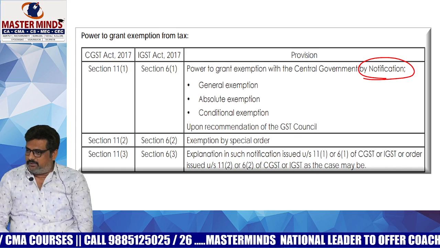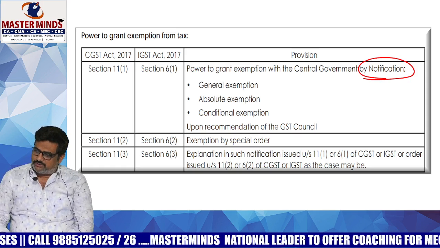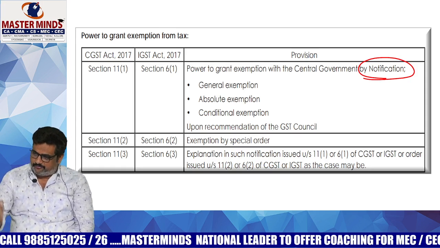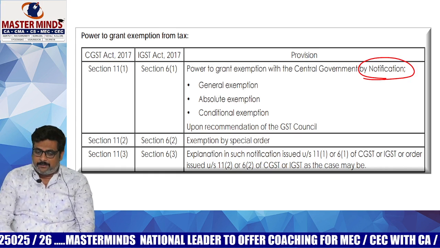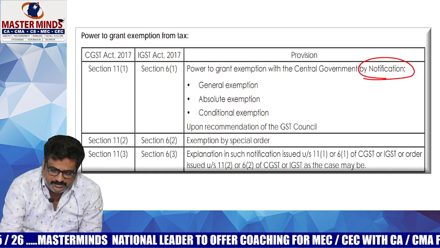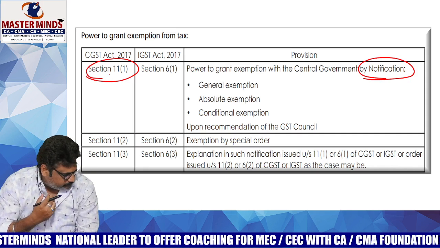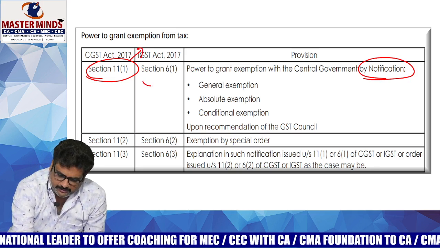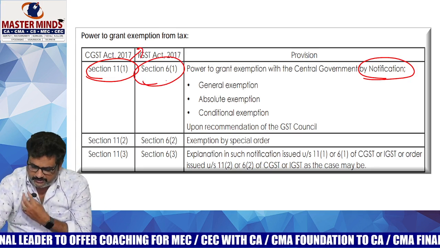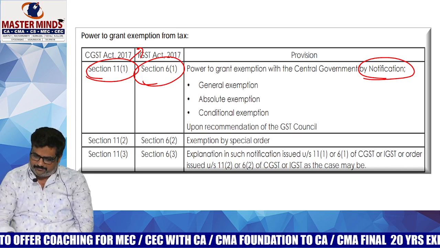So what is meant by the word notification? It is a delegated authority by the legislature to the government to modify the act by using the power of this notification. This particular section gives the power under CGST to give the exemption, and with respect to IGST, this is the section that gives the authority to grant exemption.